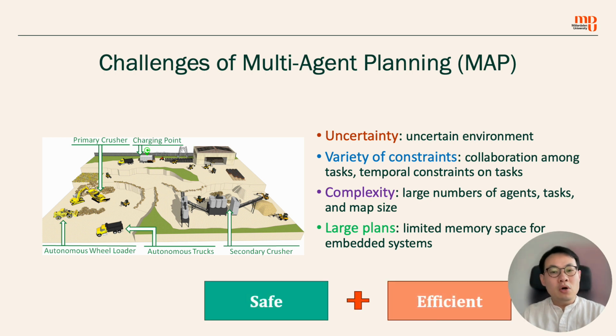So in a nutshell, we want the result mission plan to be safe and efficient. But actually, the most safe mission plan is to let the machines stand still. But it is inefficient. The efficiency is 0 now. So we want to make a balance between safety and efficiency, right? This is our goal.